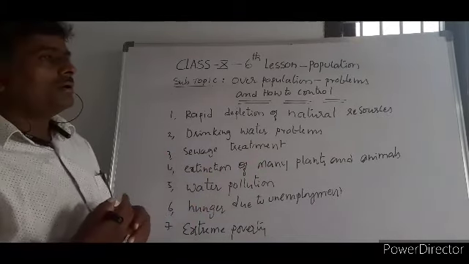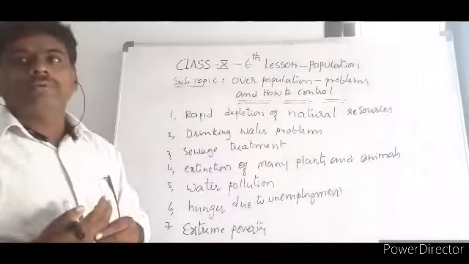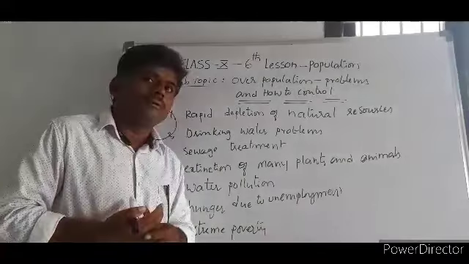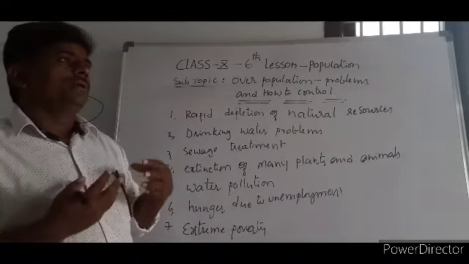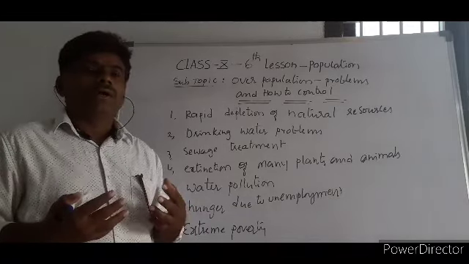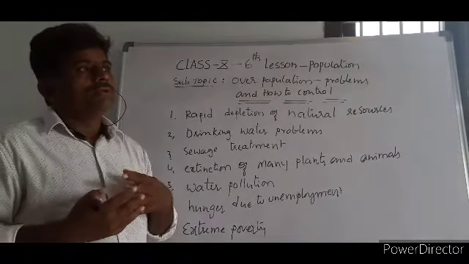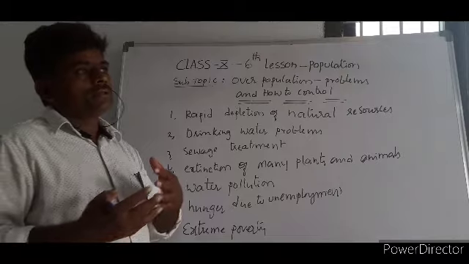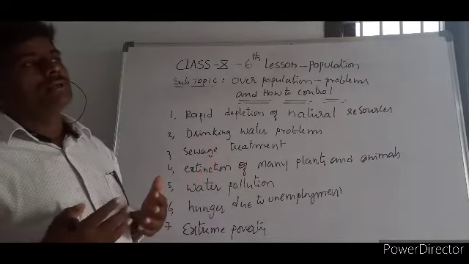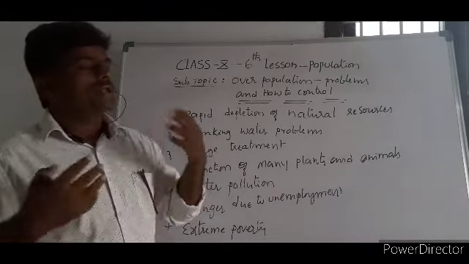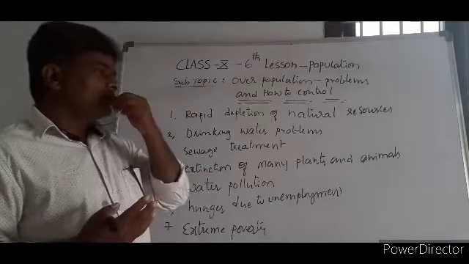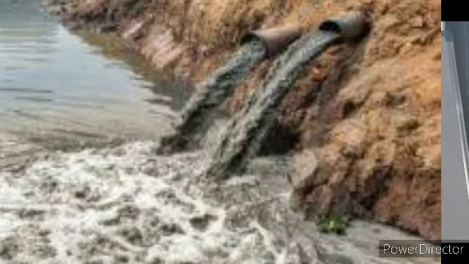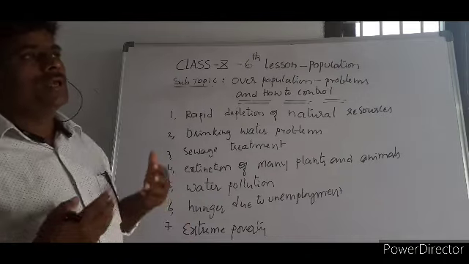Again, water saving. When a large number of people are here, the demand for water is increasing. At the same time, industrialization is taking place, and a large number of industries are using water. Whatever wastewater there is is being dumped into the cities, rivers, lakes, and tanks.